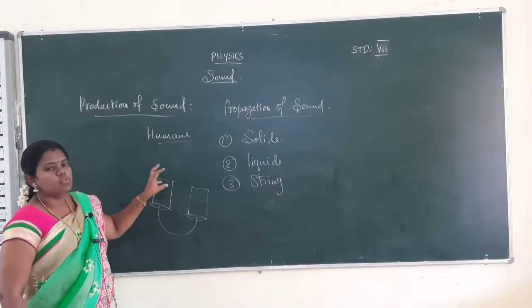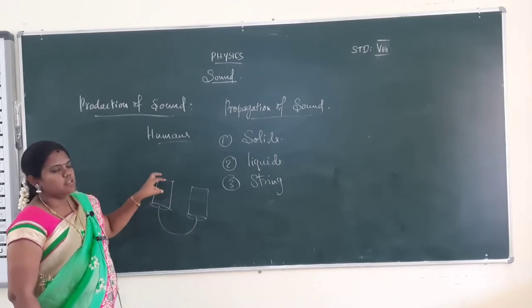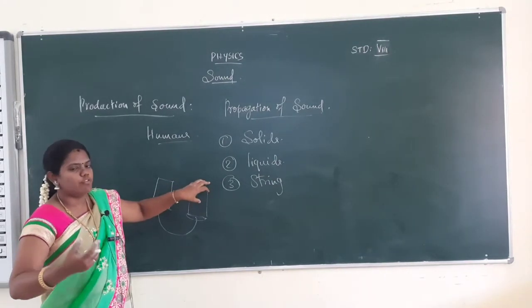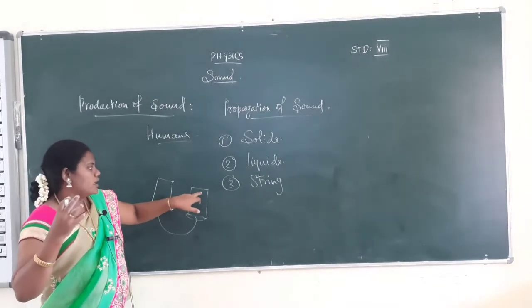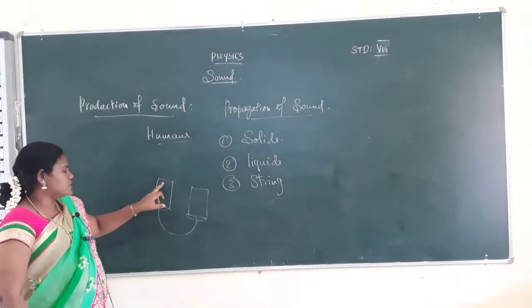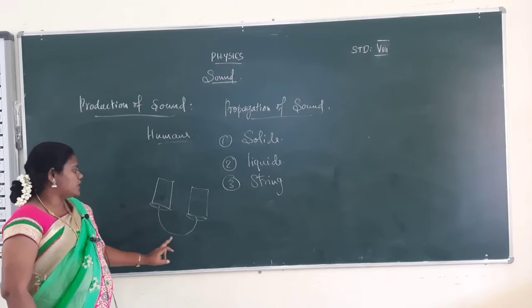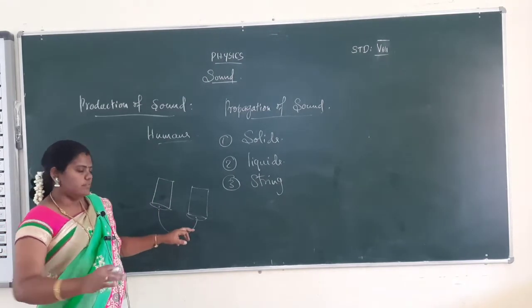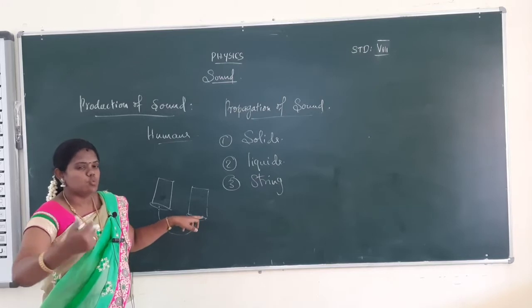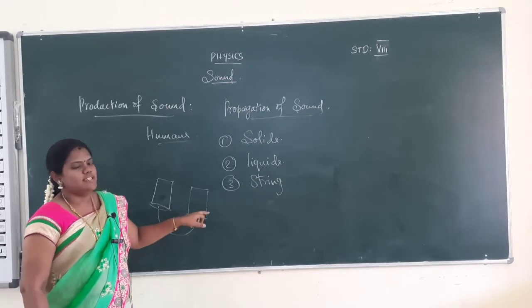Then you have to speak anything into one side of the tube. Then ask your friend to hear the sound in the other tube. So you speak something, the sound travels through the string, and it reaches your friend's ear.